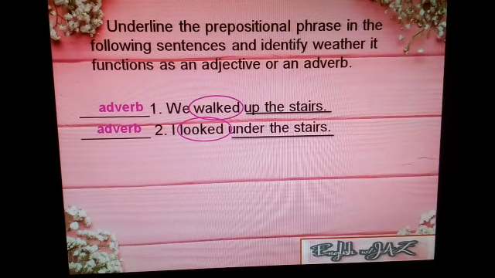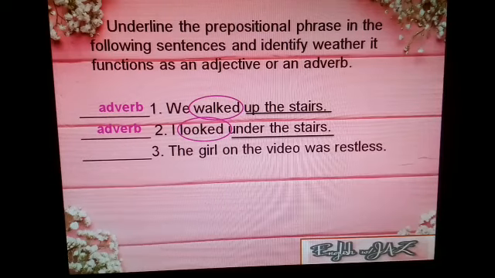Let us have number 3. Our sentence, the girl on the video was restless. Our preposition is on, so our prepositional phrase is on the video. This time, our prepositional phrase describes the noun girl, which means our prepositional phrase functions as an adjective in this sentence.